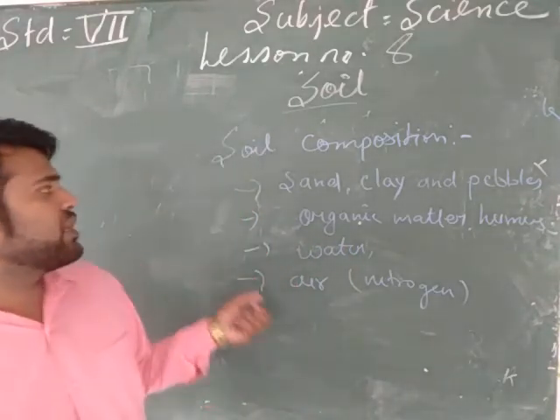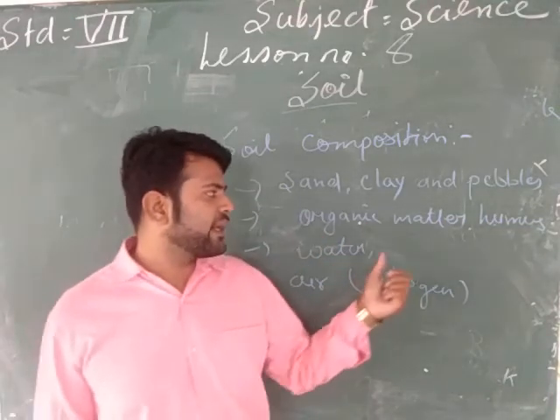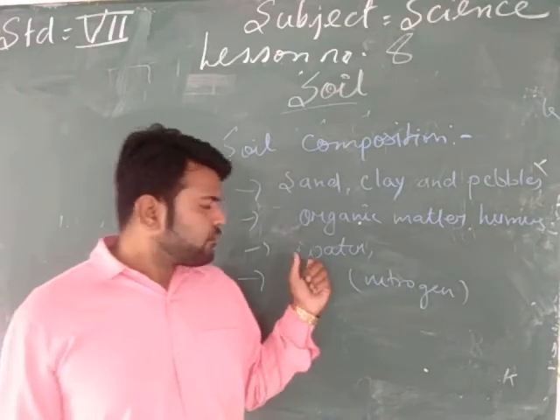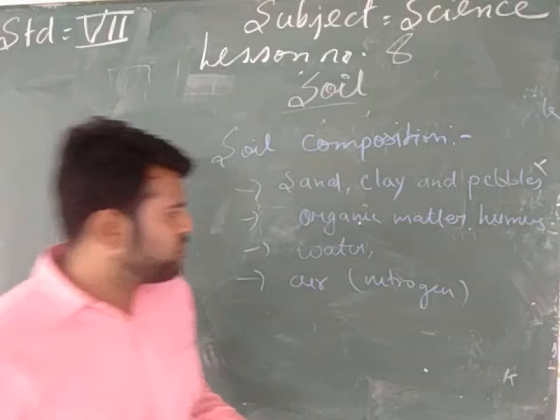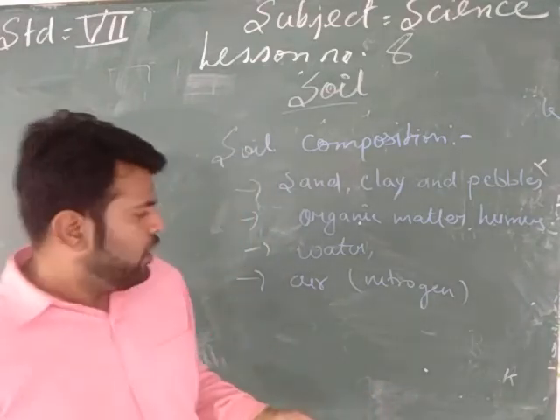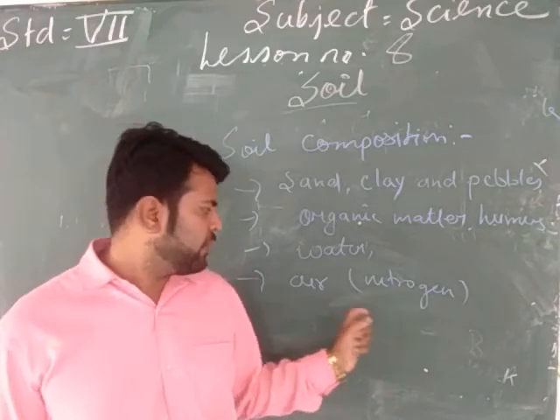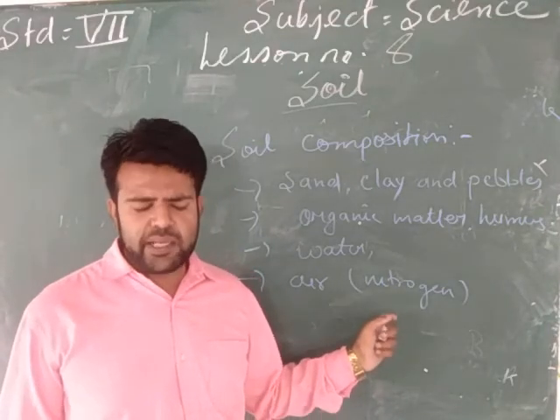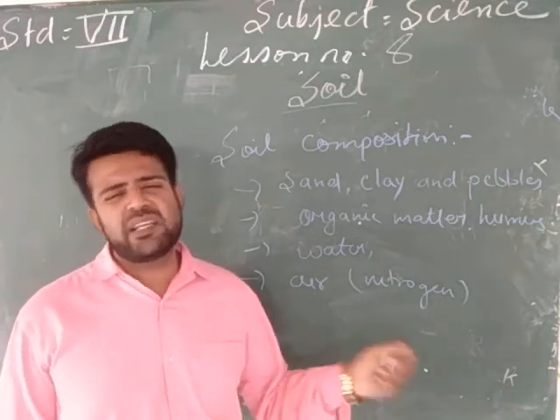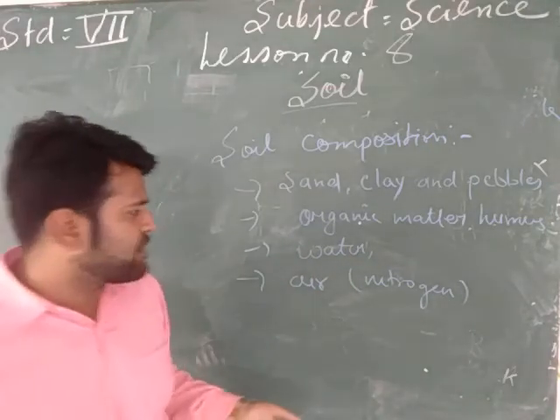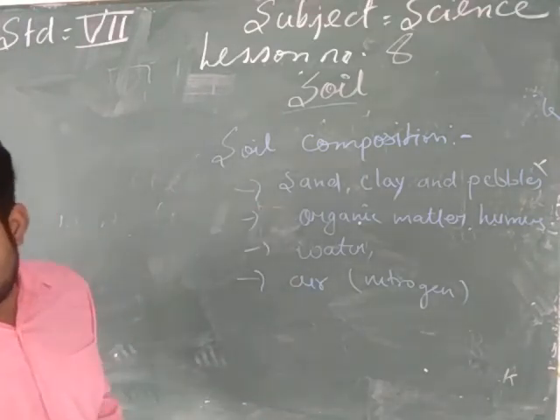So what is the soil composition? Soil consists of sand, clay and pebbles. Then it consists of organic matter like humus. Then it consists of water, present in the form of moisture. And third, it contains air, gases like nitrogen, oxygen and carbon dioxide. These are present in the pores of the soil. Okay, my dear students, this is your soil composition.